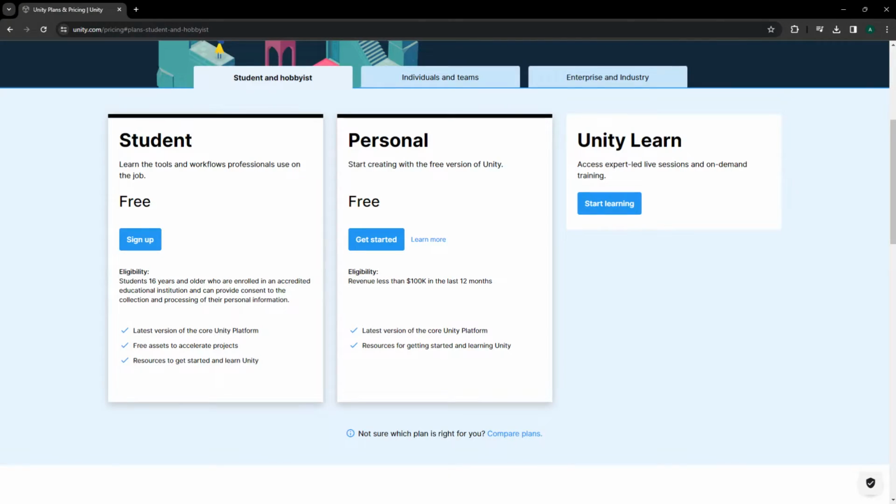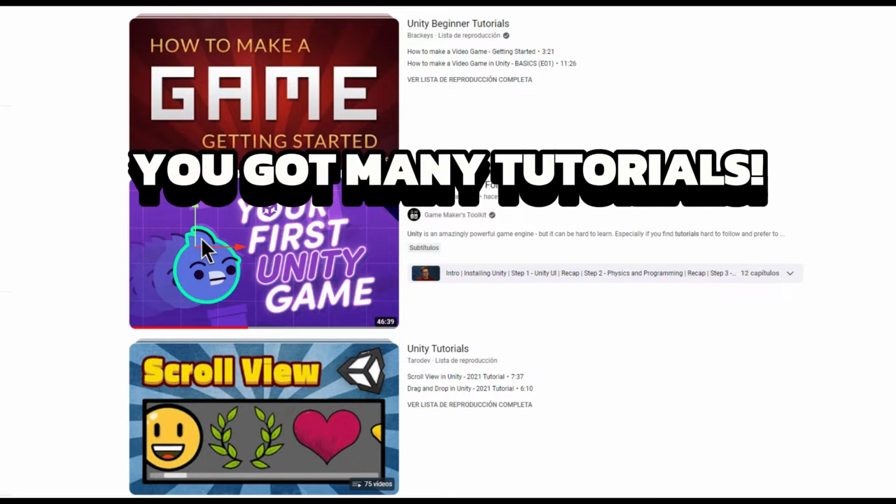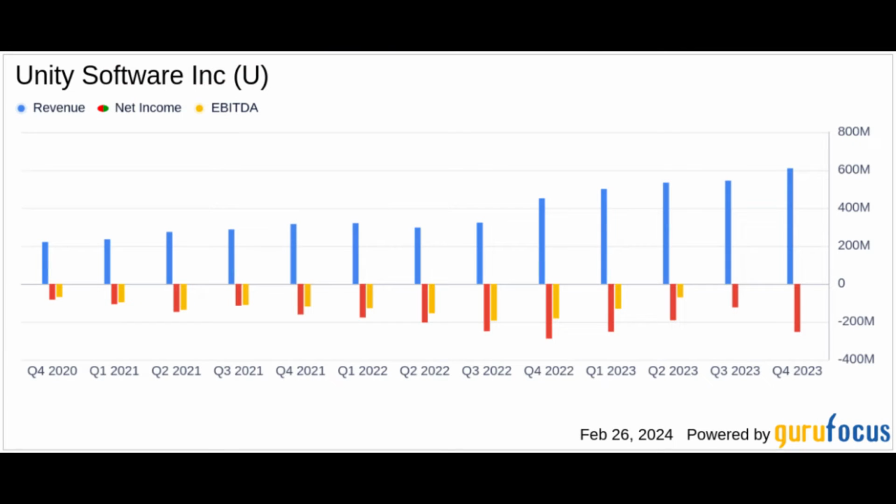Unity is free as long as you haven't made more than 100k in the last 12 months. The premium plan, once you reach that goal, is 1,877 euros a year per seat as of today. I will definitely recommend checking it out, but I don't know if I will trust them after the previous mistakes and considering their yearly losses.